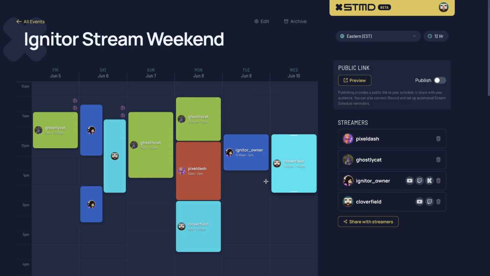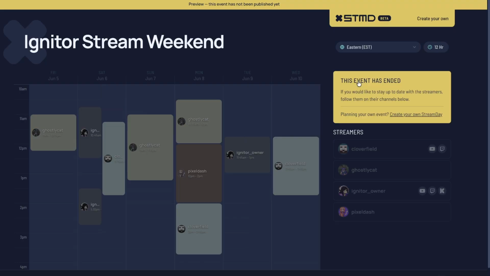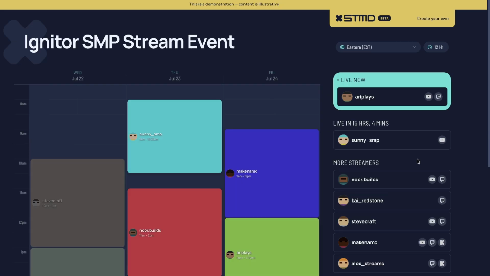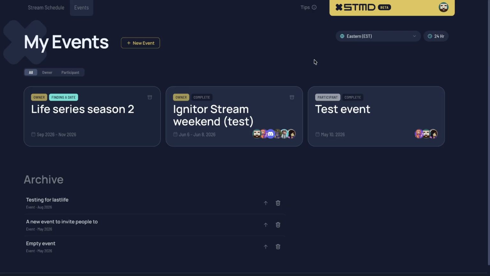Once again, once you've fleshed out what your event's actually going to look like, you can preview what that's going to look like to users. This particular event has ended, but this is what an event will look like to a user as it's occurring. And that is events and how they work.